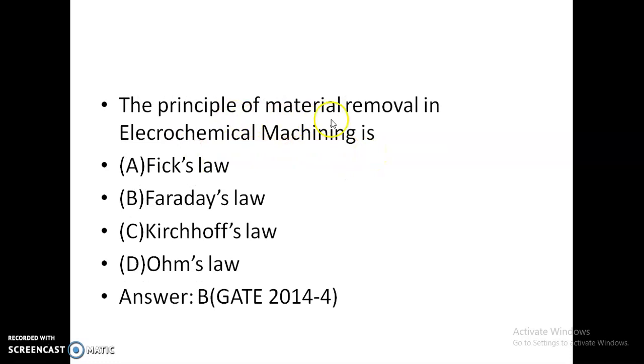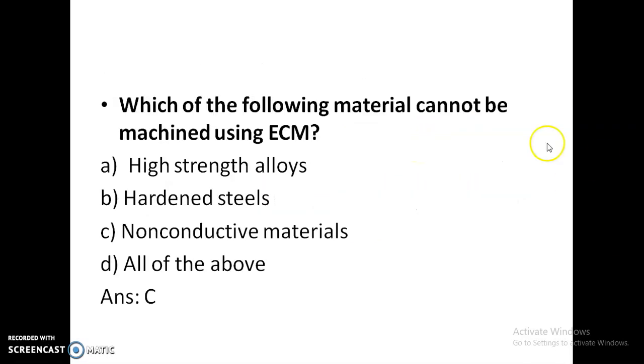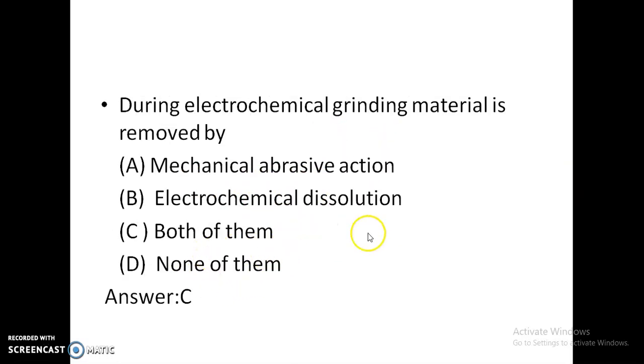The principle of material removal in electrochemical machining is Fick's law, Faraday's law, Kirchhoff's law or Ohm's law. It is based on Faraday's law. So option B is correct. The machining process in which the metal of a workpiece is dissolved is called EDM, ECM, USM, or AJM. ECM. Which of the following materials cannot be machined using ECM? High strength alloys, hardened alloys, non-conductive materials, or all of the above. Non-conductive materials cannot be machined using ECM.